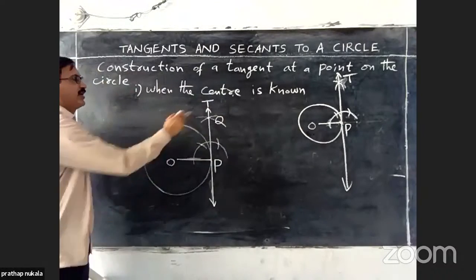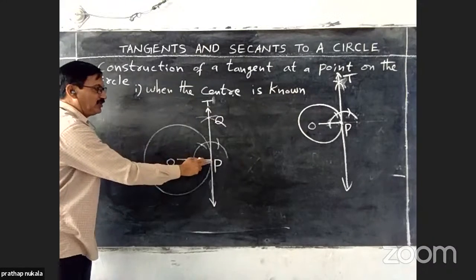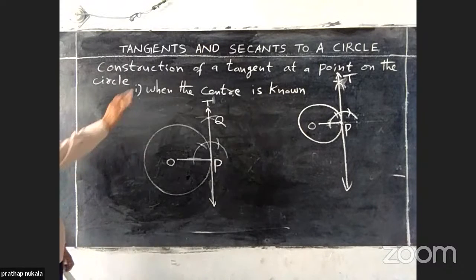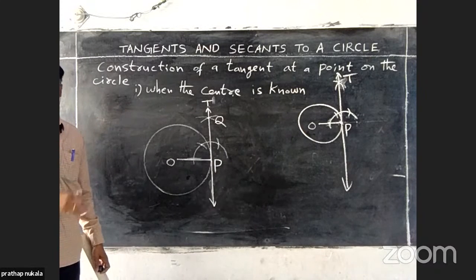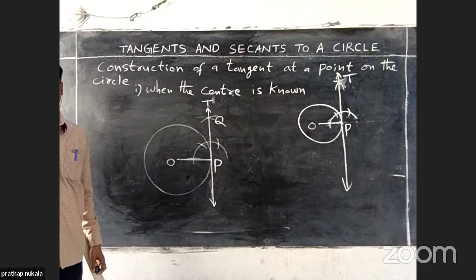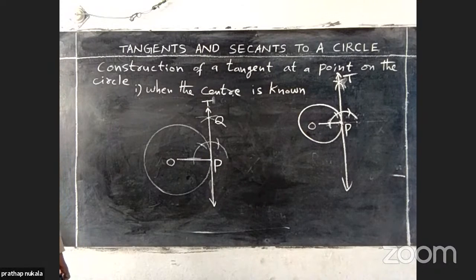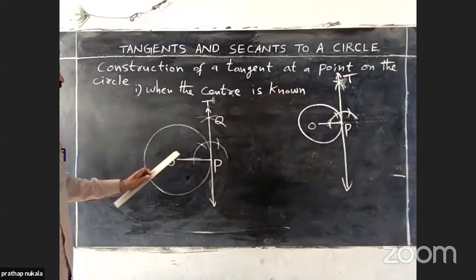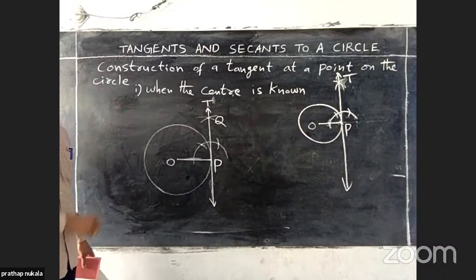This is the required tangent at a point on the circle. This is the second procedure. You can follow any of the 2 methods, no problem. Both procedures are different, but we will get the same tangent. Okay. First situation is over. When the center is known, we have constructed a tangent at a point on the circle in 2 ways.